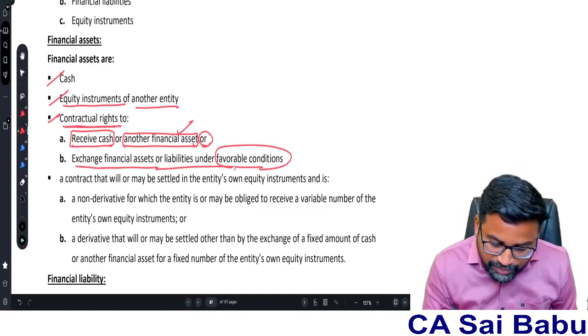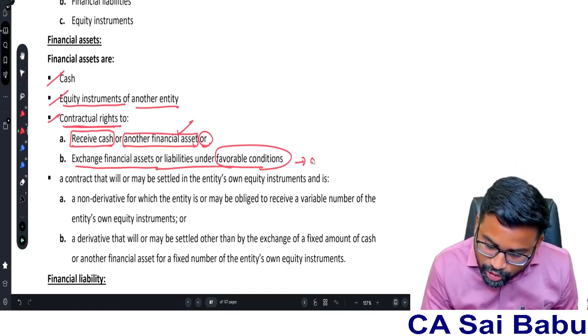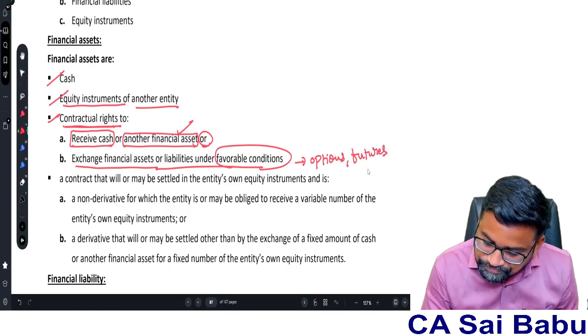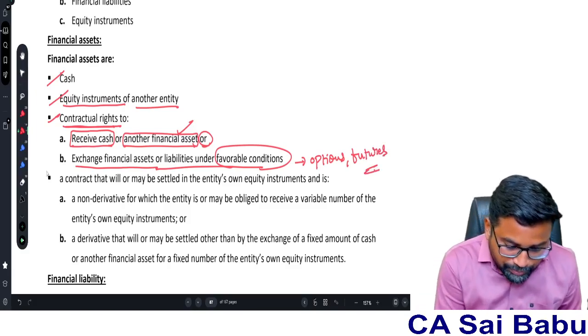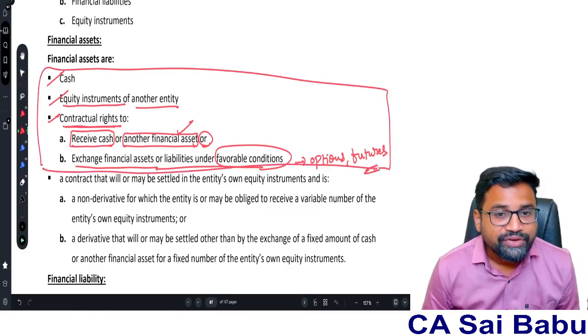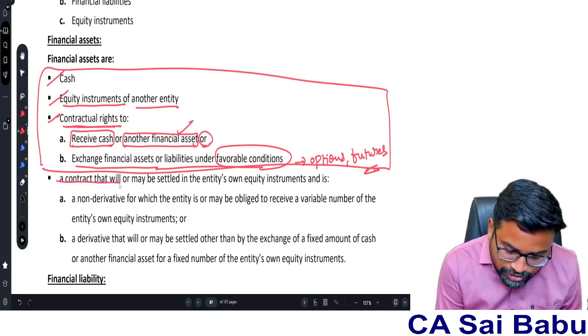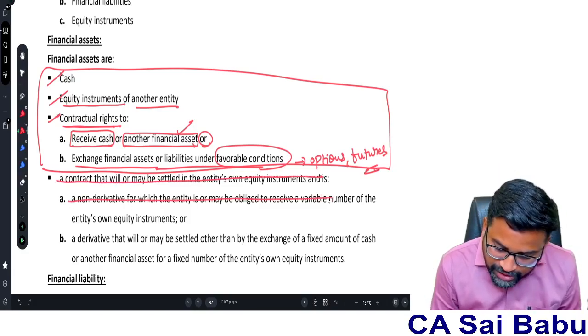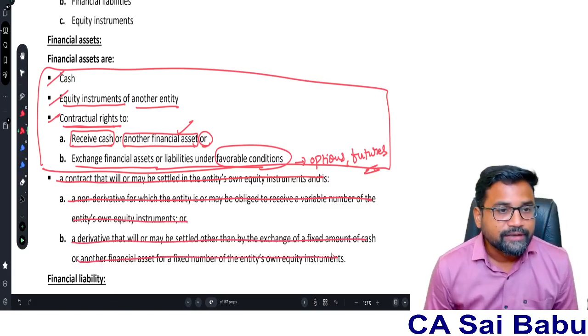The best examples for this are options and futures. Of course, there is a fourth point also, but it is not relevant in the Indian context, so you can ignore it.